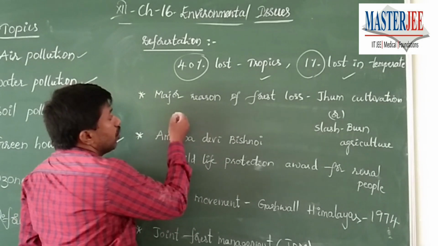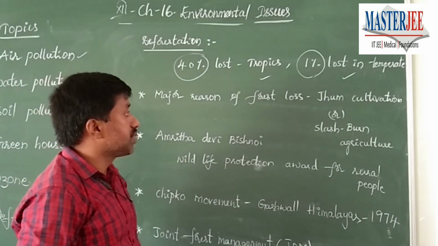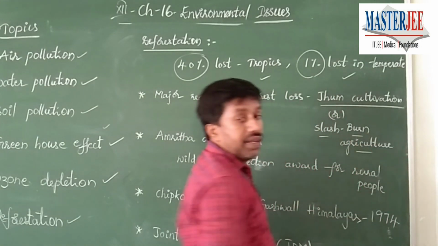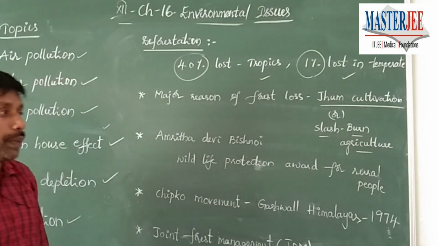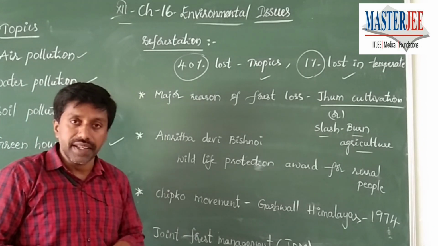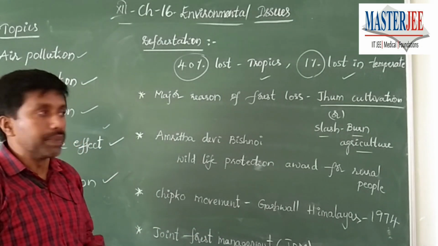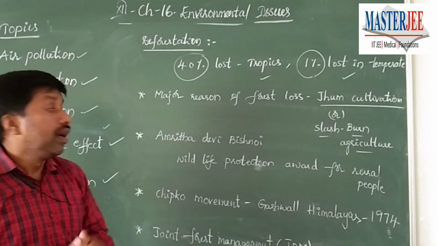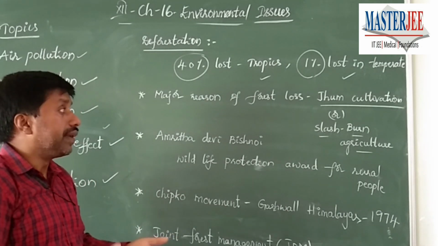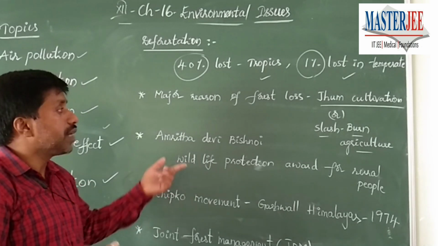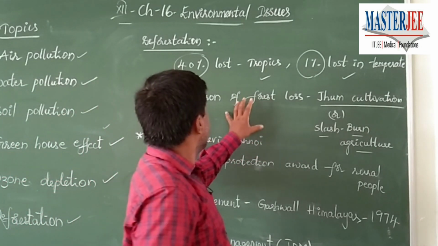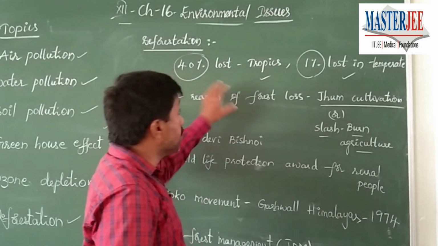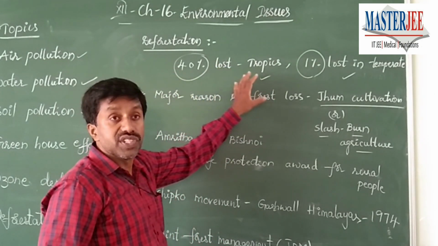Next, what is the major reason behind the forest loss? It is jhum cultivation, also called slash-and-burn agriculture, which is done by many tribal people, where they select a particular area and exploit it for agriculture. At the end of the agriculture, they burn it, and they do not look after the recycling or replenishment of that land. So they spoil it in such a way. Hence, that has led to the loss of more than 40% of forest area in the tropics.